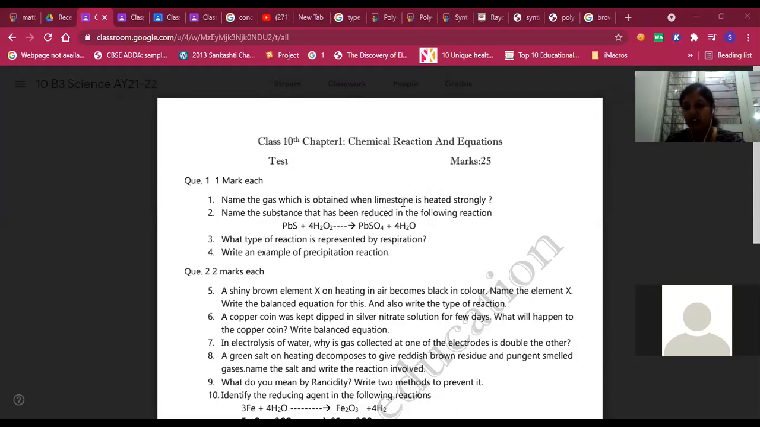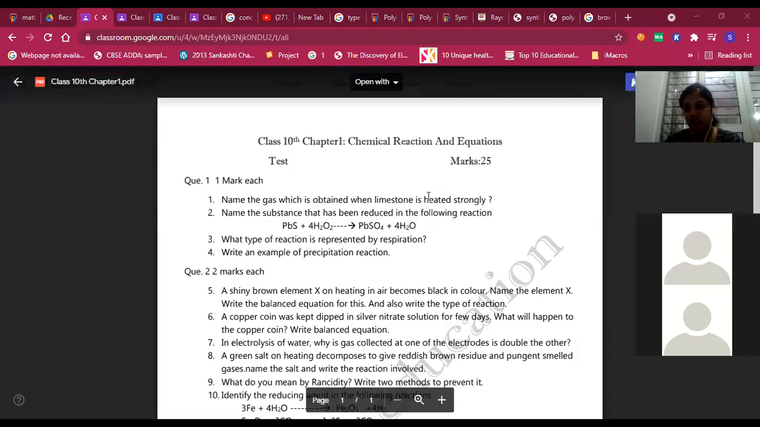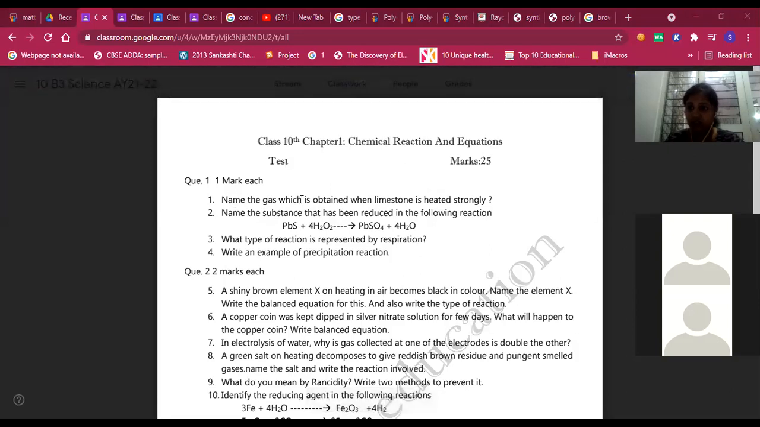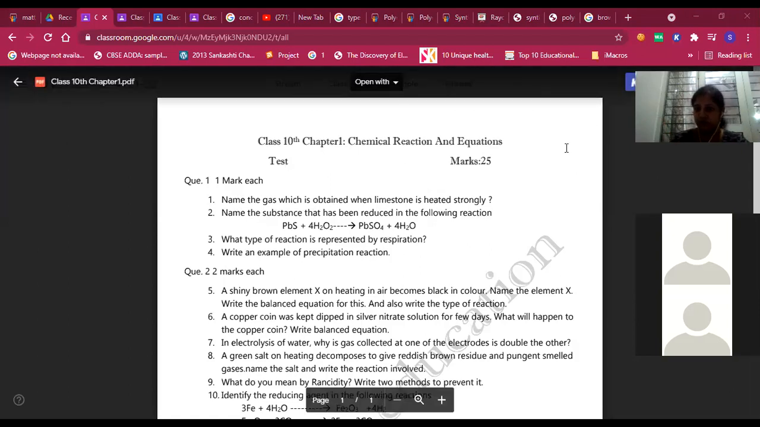So limestone is calcium carbonate. When heated strongly, it gives out calcium oxide and carbon dioxide. So the gas released is carbon dioxide gas. They have asked to name the gas, not the formula. If you have written CO2, you lose marks. You will lose half a mark. Clear?